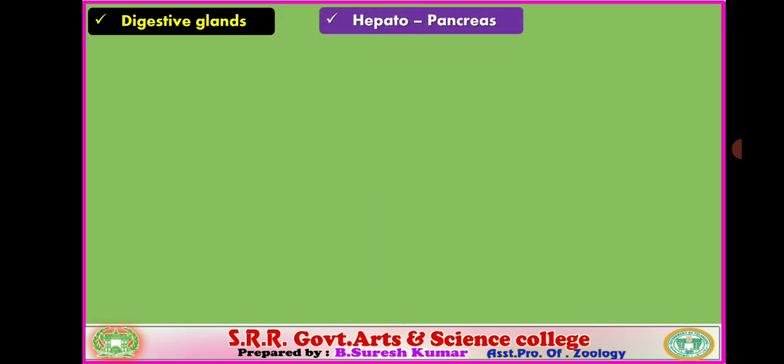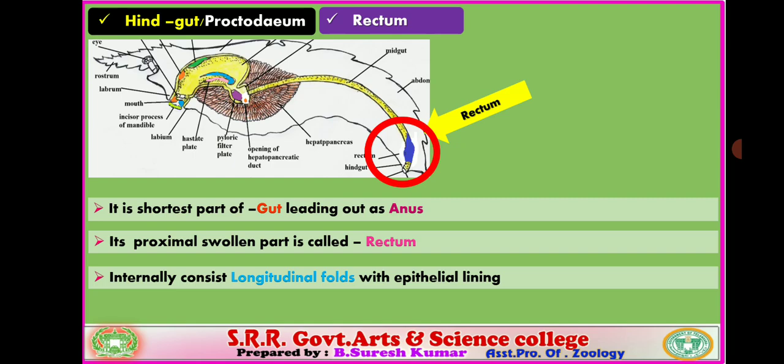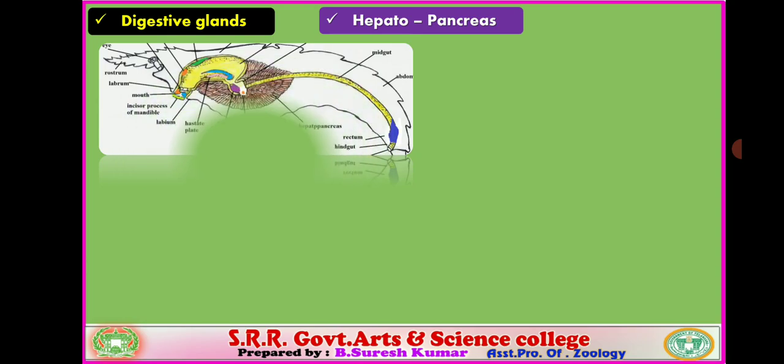So with this we completed the parts of the alimentary canal from mouth to anus. Clear? The foregut, midgut and hindgut, the three portions of the alimentary canal and associated parts, we learned. Now we are going to discuss the subsequent part of the digestive system, that is the digestive glands. The major digestive gland of prawn is the hepatopancreas.